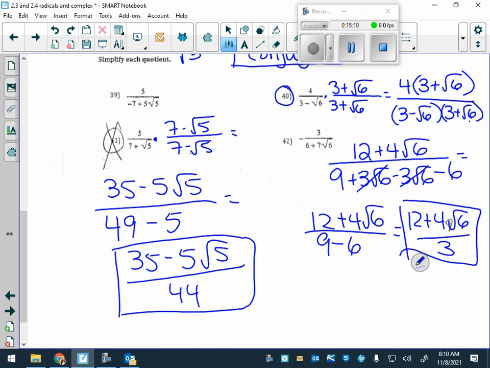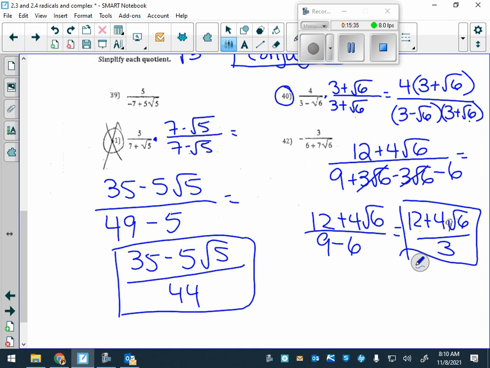How many of you did get that for your final answer? Okay, some of you I saw leave the numerator as is, like this. You want to distribute all the way through. So you end up here with 35 minus 5 root 5 over 44. Okay, any questions?